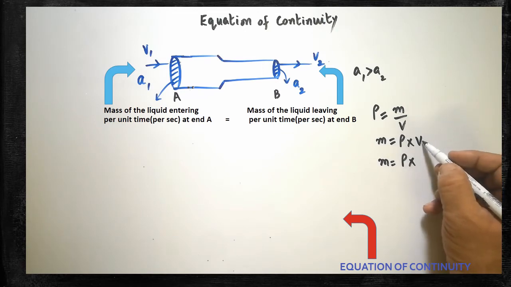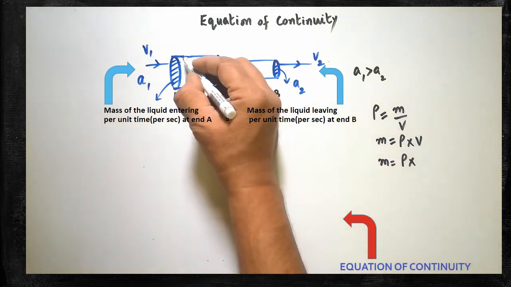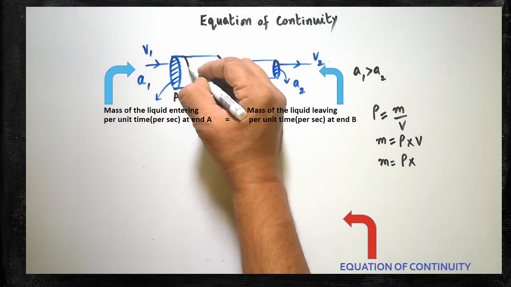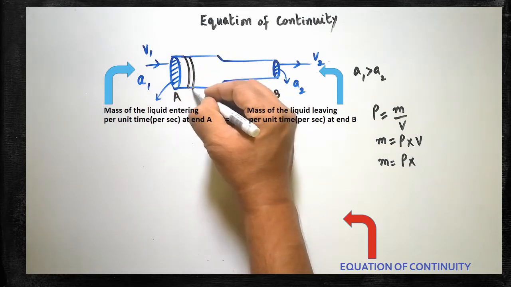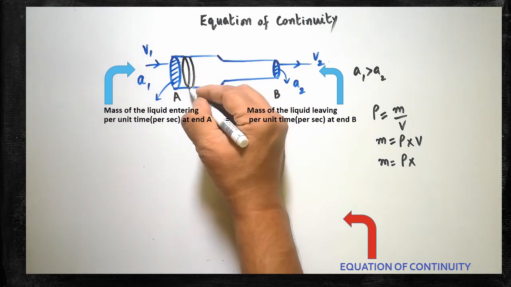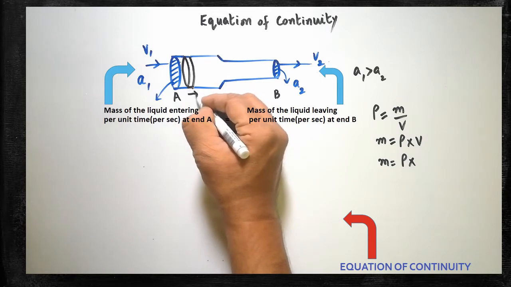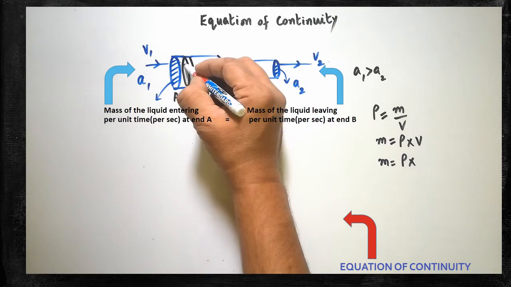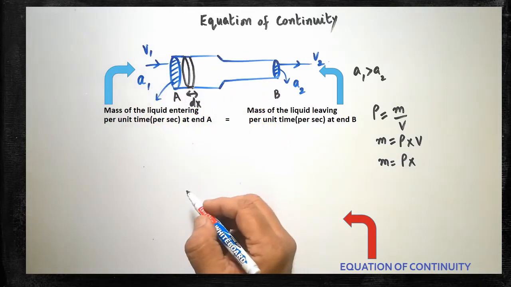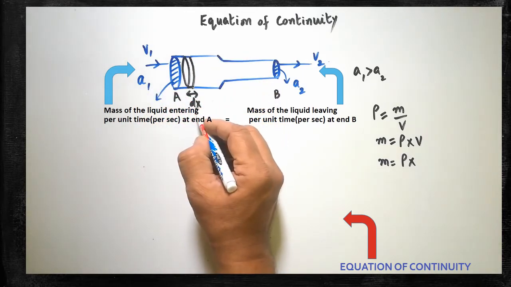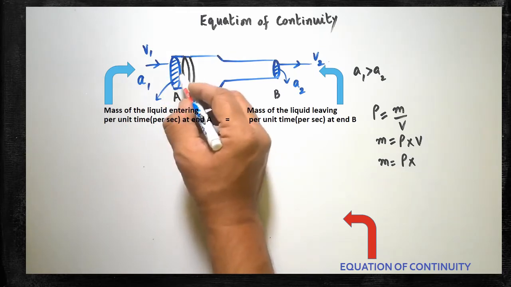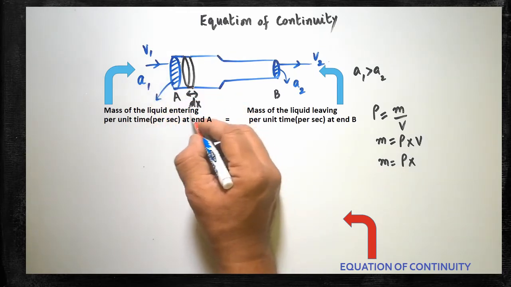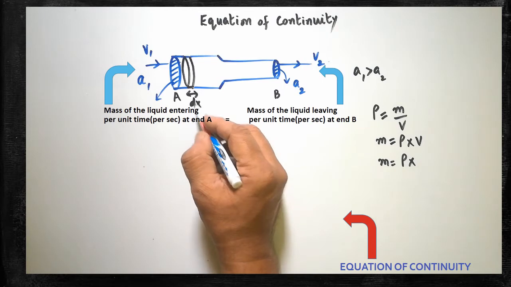How will you get the volume? Here you have to assume a small cross sectional area. Draw one small cross sectional area, and the thickness of that portion can be taken as dx. The cross sectional area is already known, A1. So if the area of cross section and dx are multiplied, you will get the volume of that portion.